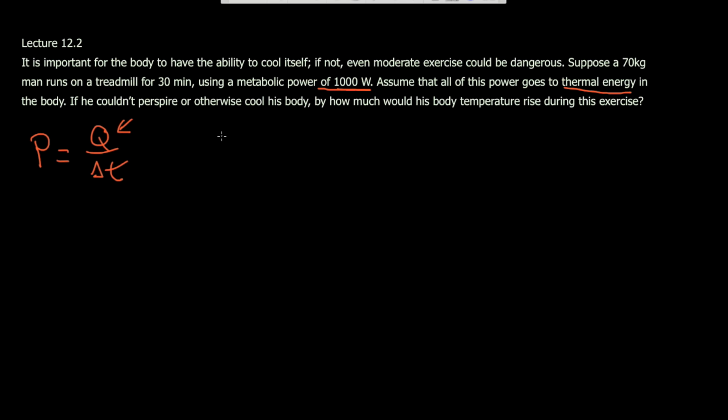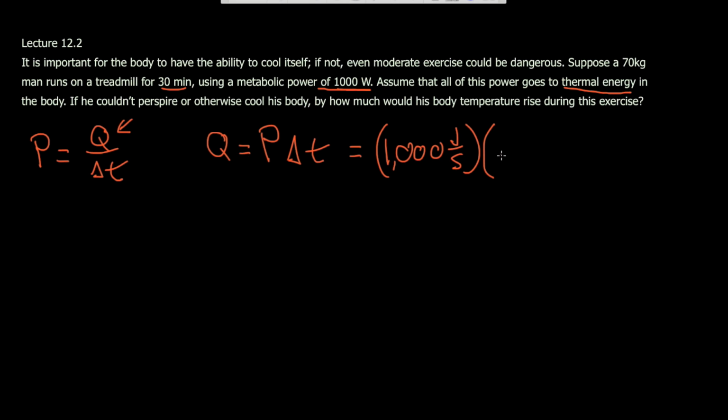And so all we have to do is rearrange this equation. Q is equal to P delta T. We know delta T, we're told he does it for 30 minutes, and we know the power, which is 1,000 watts. So Q is equal to 1,000 watts, or 1,000 joules per second, times delta T, which is 30 minutes, or, keeping the same units, 1,800 seconds.